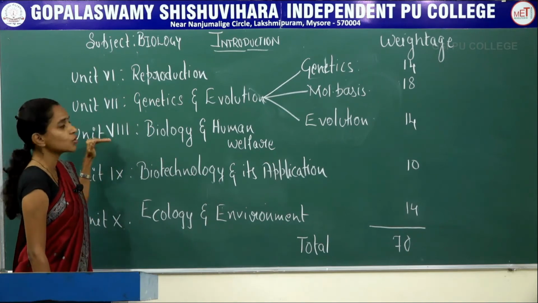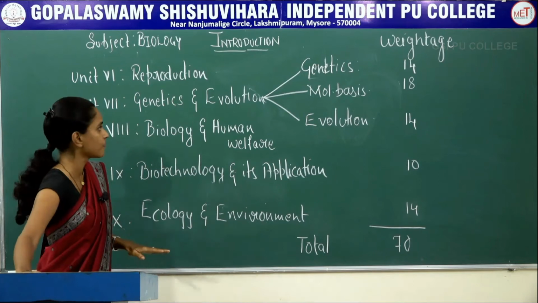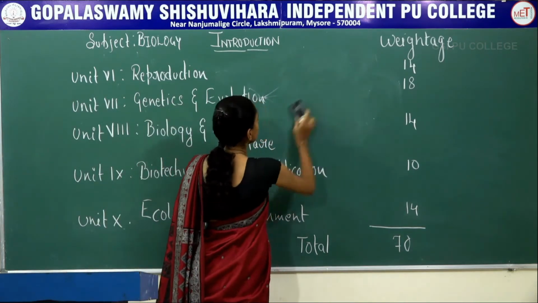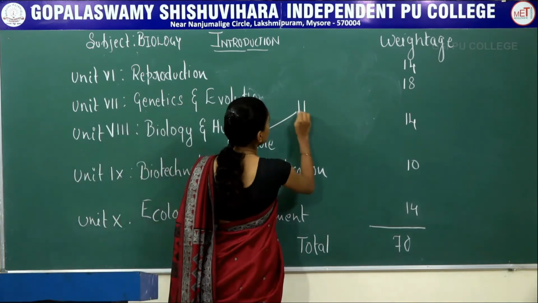Third unit, that is unit 8, that will be biology and human welfare. Now when it comes to this unit, here also it includes 3 different chapters.